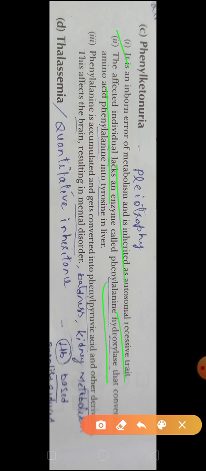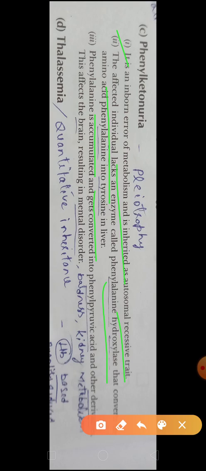The function of this enzyme in a normal human being is to convert phenylalanine to tyrosine amino acid in the liver.